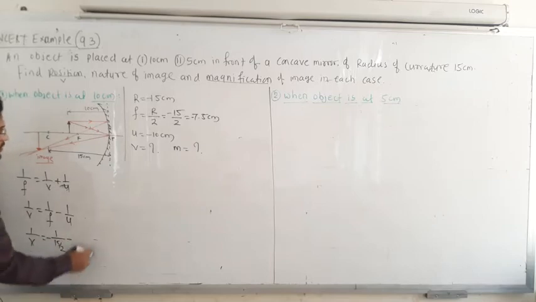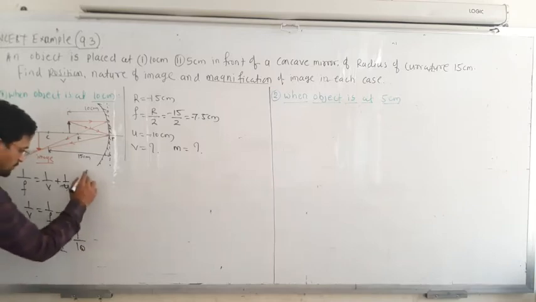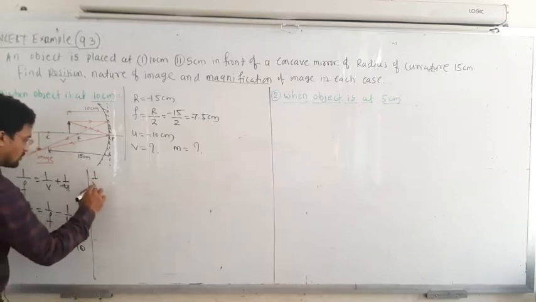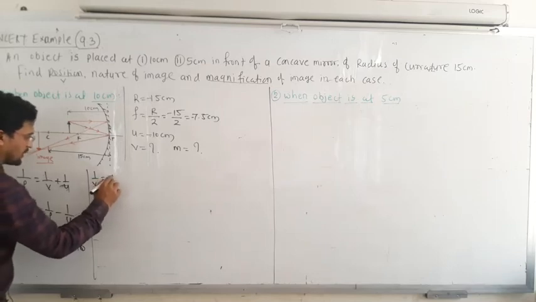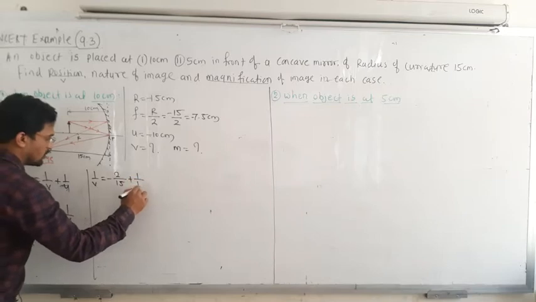This minus and that minus becomes plus, 1 upon 10. Further, just solve this. So 1 upon V is equal to minus 2 by 15 plus 1 upon 10.